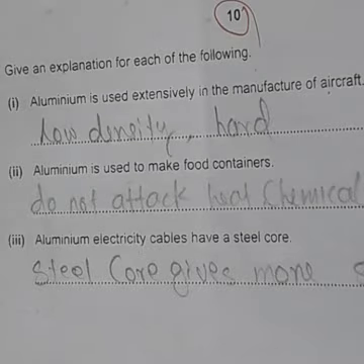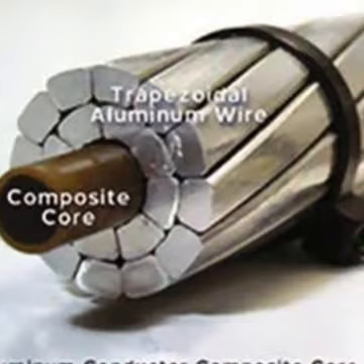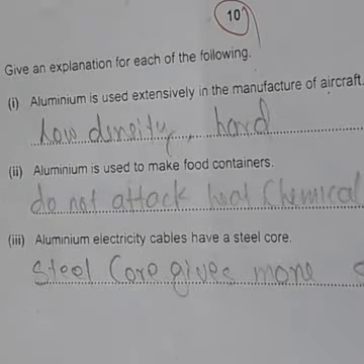Third one here: aluminum electricity cables contain a steel core. Look here at this figure, there is an aluminum cable showing a steel core. So this steel core gives good strength and support to the aluminum cables. That's why it is used. Okay, that's why the steel core is used.